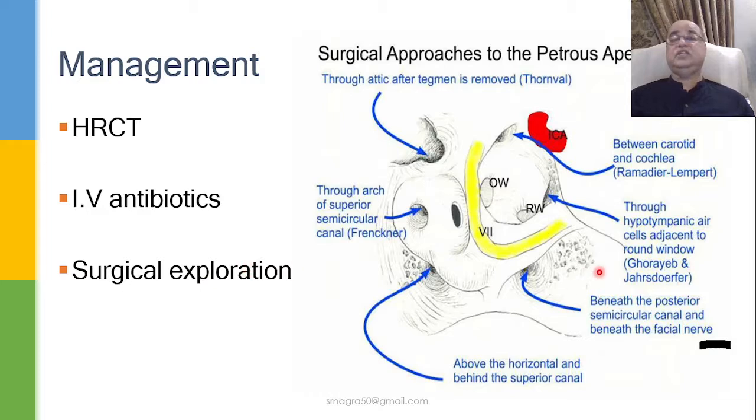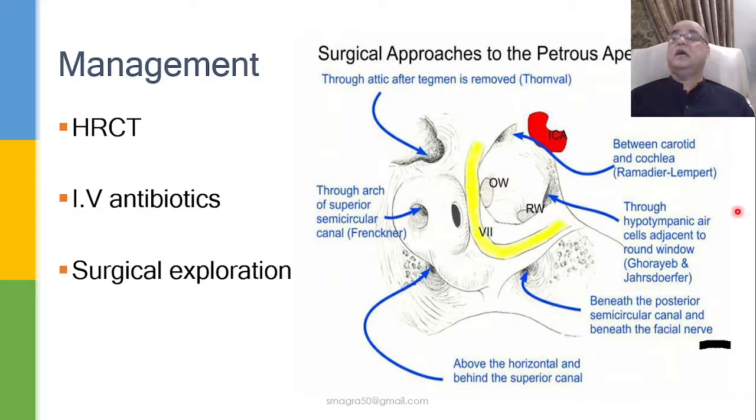There are different surgical approaches to the petrous apex, and the choice of approach will depend upon the findings of the CT scan in that particular patient, that is, through which route the infection has spread. For example, if it has gone from the posterior part, then we can go through the Thorn wall approach, which is through the attic after the tegmen is removed, or through the arch of the superior semicircular canal, or we can go between the horizontal and superior semicircular canals.